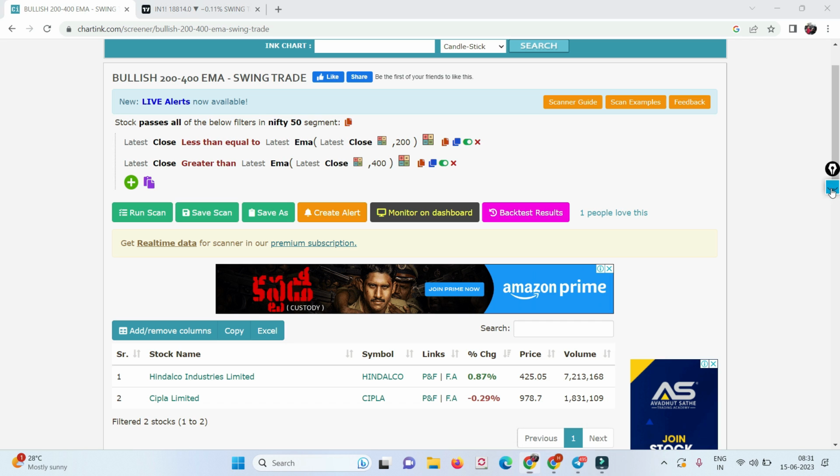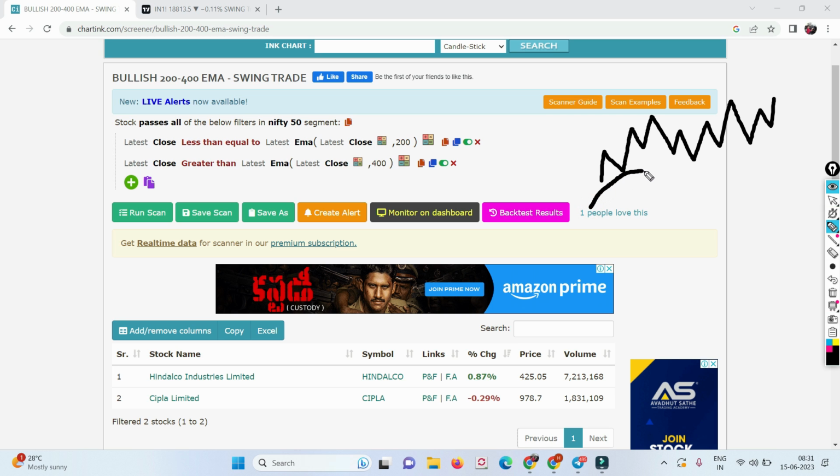Let me show you one more thing. The price moves like this, it goes up, it goes down, and there is a 200 moving average that will always go like this. So when the price stands here, it might take the support of the 200 moving average, this curved line. Anytime the price goes up, it can be 1 month, 2 months, 1 year, but at one time it has to come and kiss the 200 moving average.